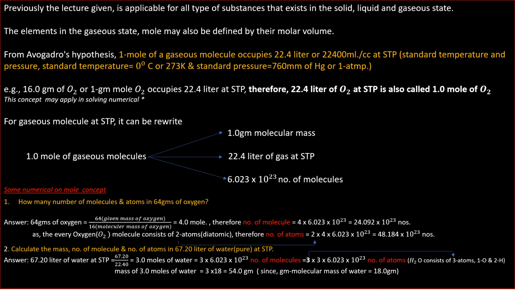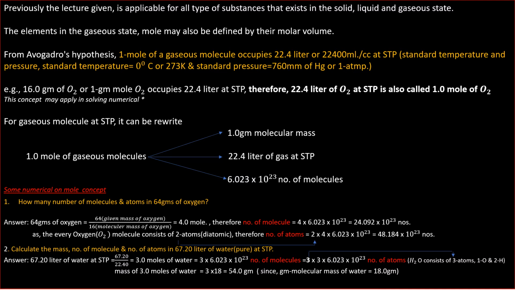Calculate the mass, number of molecules and number of atoms in 67.20 liter of water at STP. Now, we have to convert this volume of water at STP into number of moles. 67.2 liters of water at STP equals 67.2 by the molar volume, that is 22.4. We get 3